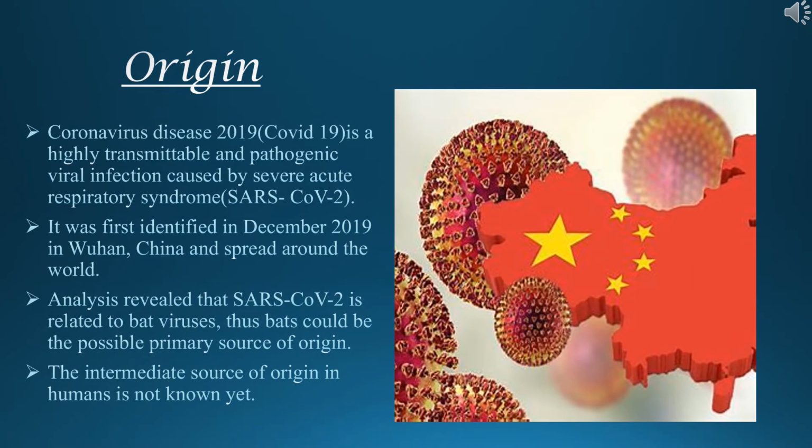Now, let us discuss the origin of coronavirus. Coronavirus disease 2019 is a highly transmittable and pathogenic viral infection caused by severe acute respiratory syndrome SARS-CoV-2. It was first identified in December 2019 in Wuhan, China, and spread around the world. Analysis revealed that SARS-CoV-2 is related to bat virus, thus bat could be the possible primary source of origin. The intermediate source of origin in humans is not known yet.